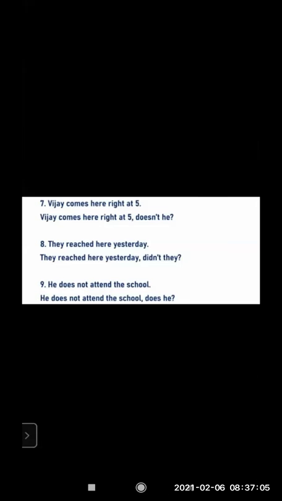He does not attend the school. Obviously, the opposite becomes easy: the question tag has to be positive when the sentence is negative, "does not." So you have to simply remove "not." So the ninth one I am reading for you: he does not attend the school. Does he? Tenth one is: we sit there every day. We sit there every day. Don't we?